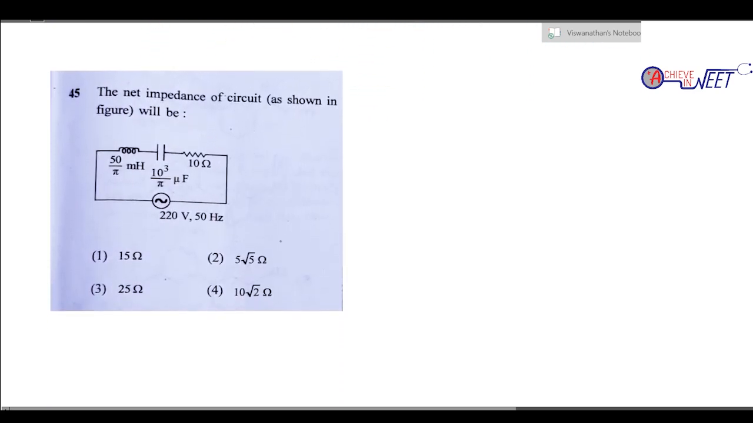Okay. 45th question. The net impedance in the circuit as shown in the figure. What is the formula for impedance? The impedance formula is root of R square plus (XL minus XC) the whole square. We already discussed this in one question. So the value of R is given. The value of R is 10 ohm.